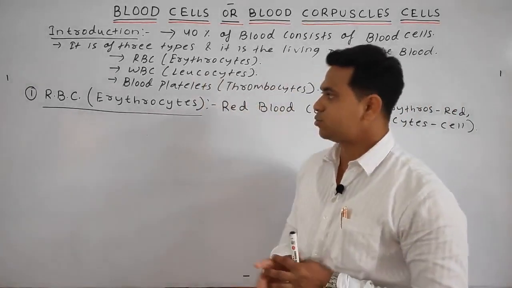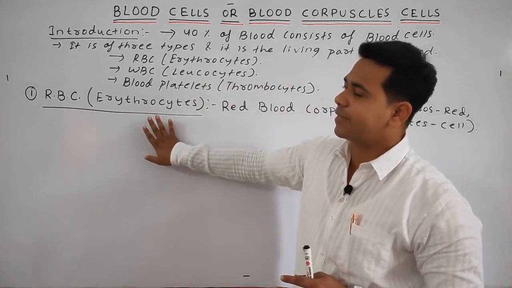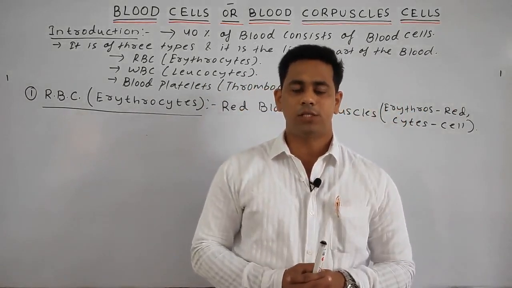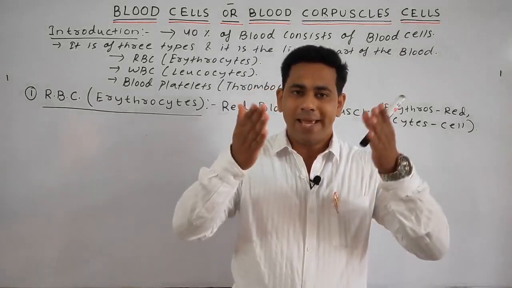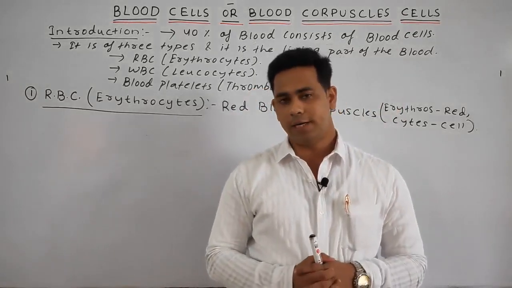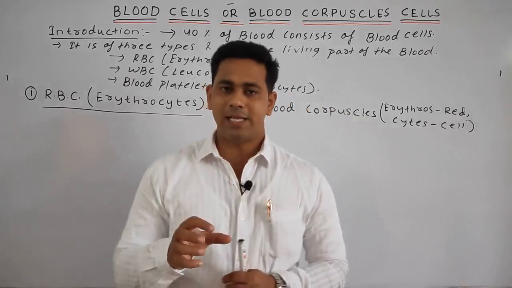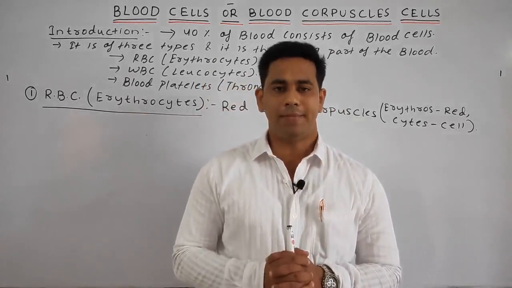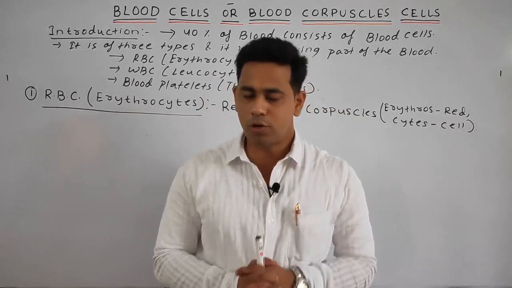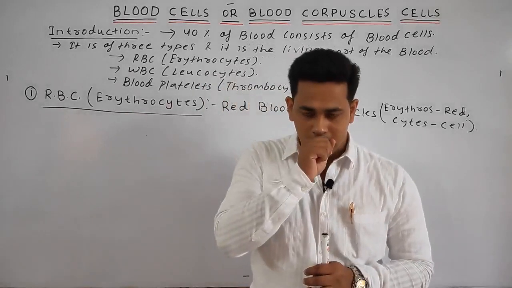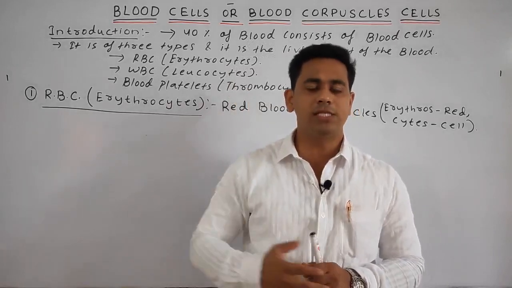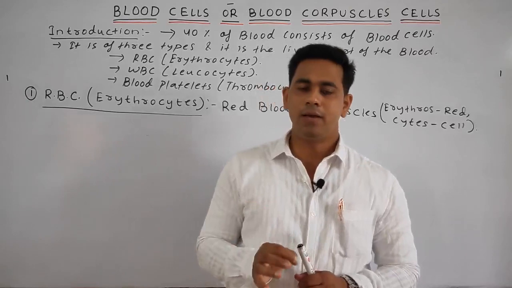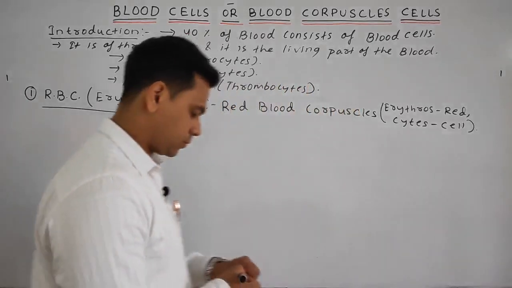Next we will start, students, firstly with the RBC or erythrocyte. Students, the RBC is biconcave in shape, and these are non-nucleated. Means what, students? These cells do not have a nucleus. There are exceptions, which we will discuss, but generally RBC does not have any form of nucleus, or we can say it is devoid of the nucleus, or the nucleus is absent. So we can write RBC is non-nucleated having biconcave shape.